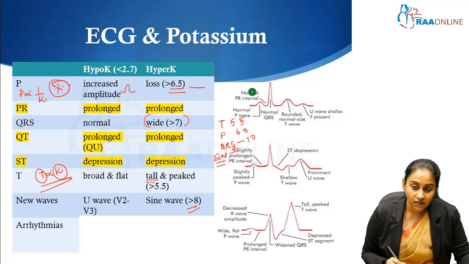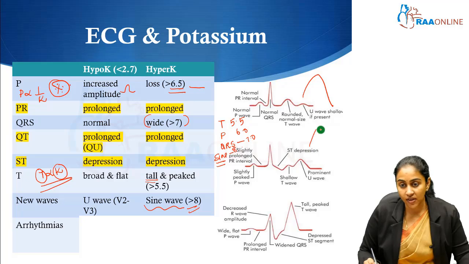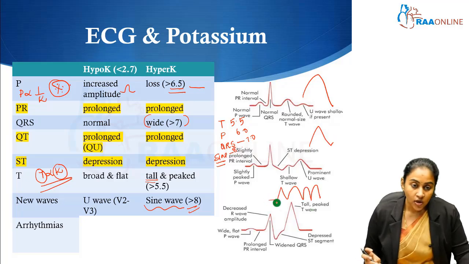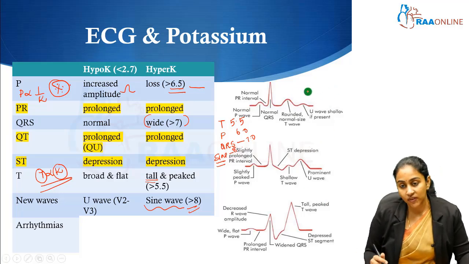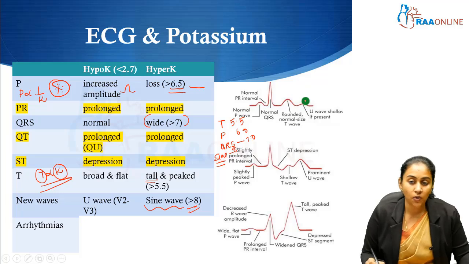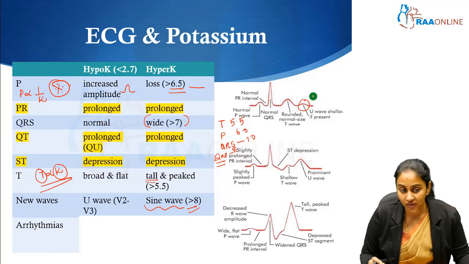Now, just like how sine wave is seen in patients with hyperkalemia, sine wave is something like this. You can hardly see these P, QRS, T waves. You just have an upstroke like this. You will have the ECG which looks like this. This is a sine wave. So in hypokalemia as well, you have a new wave, which is the U wave. U wave is basically the first positive deflection which follows the T wave. This U wave is going to be more prominent in leads V2 and V3.